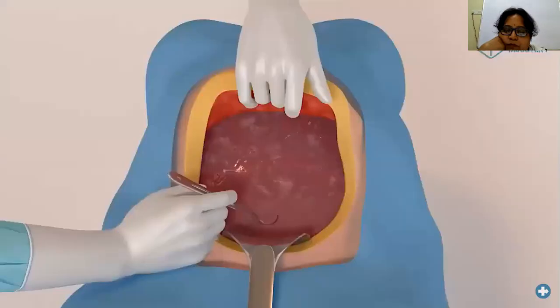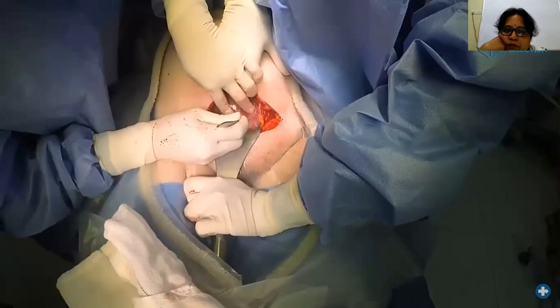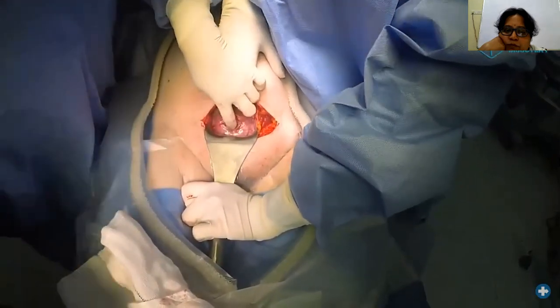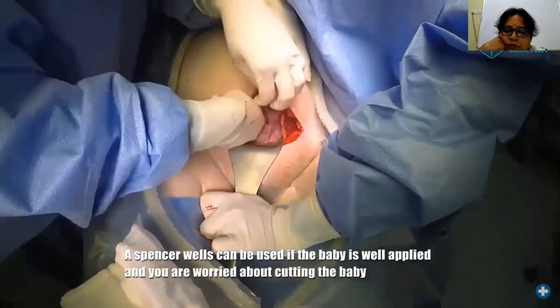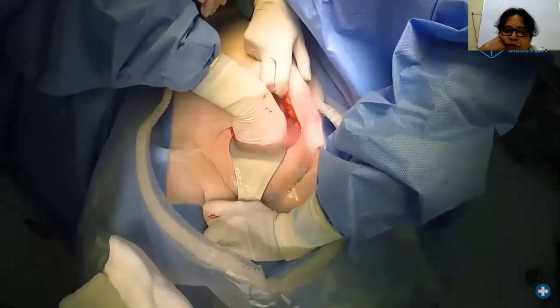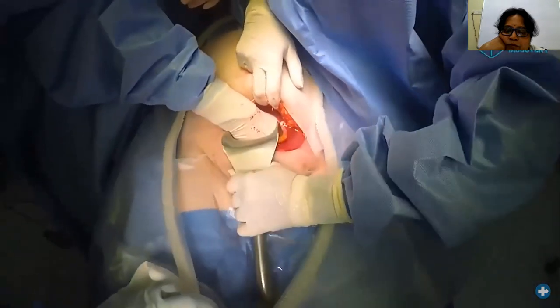Make a 2 cm smiley face shaped incision on the lower uterine segment. Deepen the incision until the lower uterine segment is very thin. Blunt entry reduces the chance of fetal laceration. Stretch the incision horizontally and upwards.